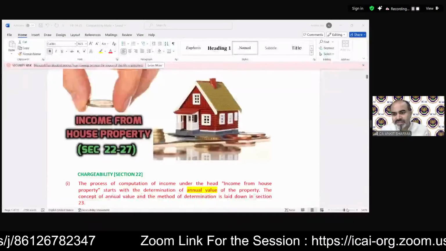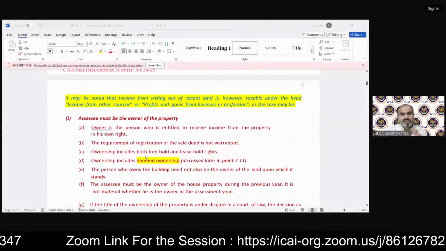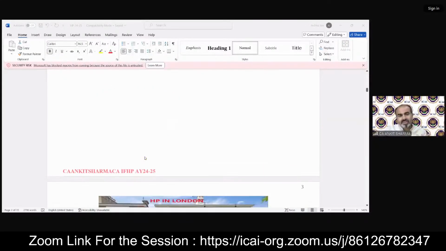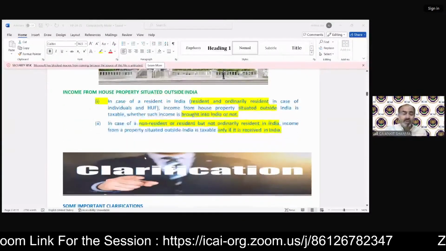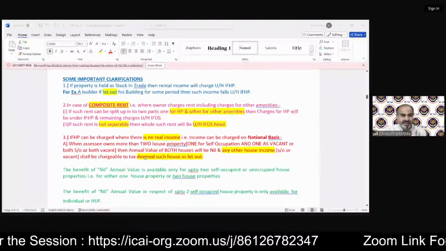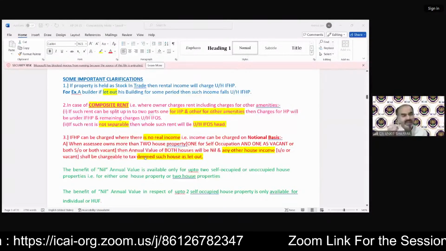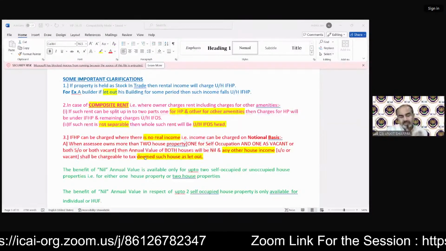So we discussed the MCQs. Now moving on to this important note we were talking about. These are the notes which have been uploaded. So those are the provisions we discussed. What is the meaning of house property? Whether the house property is in India or outside India, exactly the same provision. The clarification we discussed is very important. You have to read the clarification also with full attention.